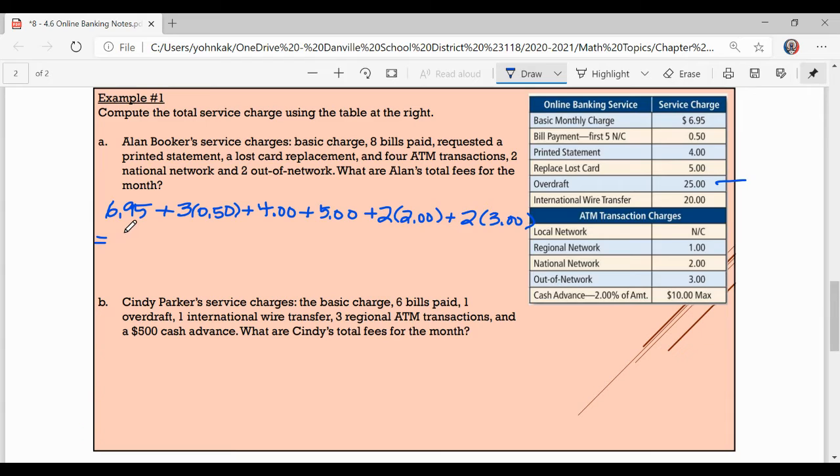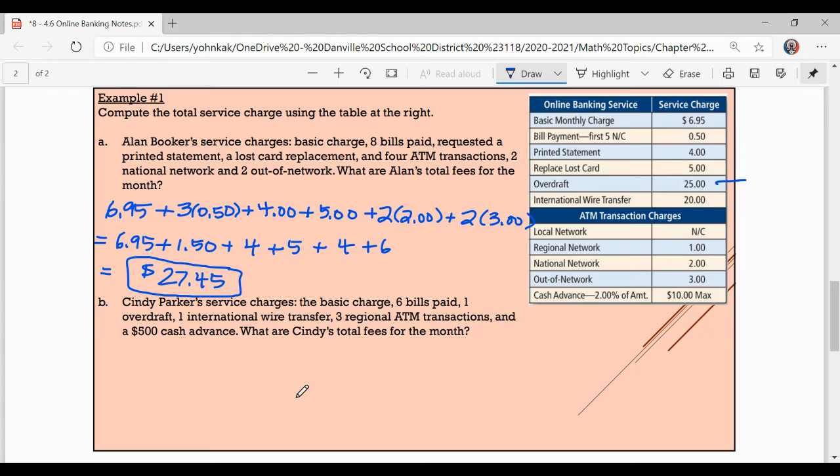All right, so we can do the math here. We got $6.95. 3 times 50 cents is $1.50. Then we got the $4 and the $5. Let's see, 2 times 2 is 4, and 2 times 3 is 6. So altogether, his service charges are $27.45.